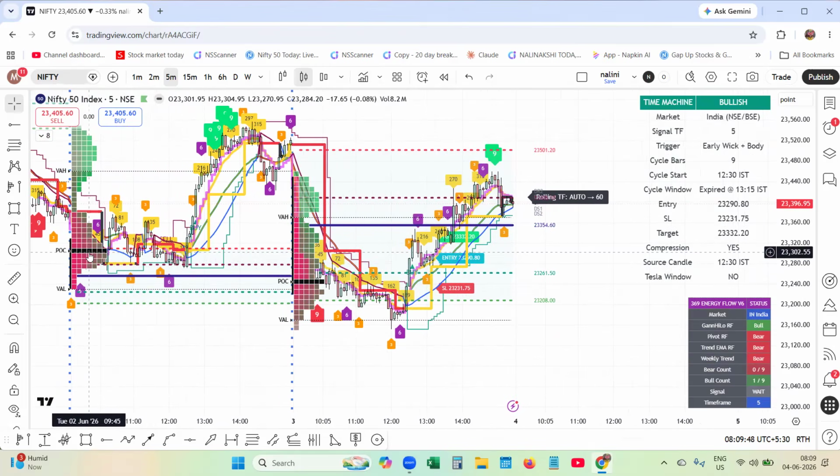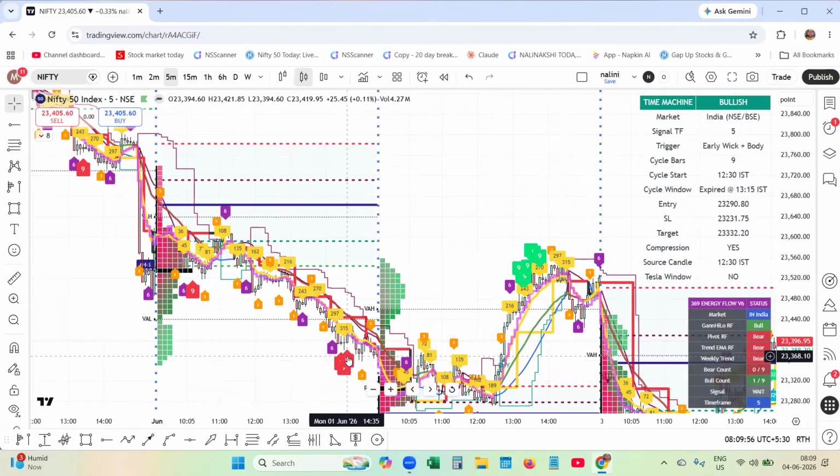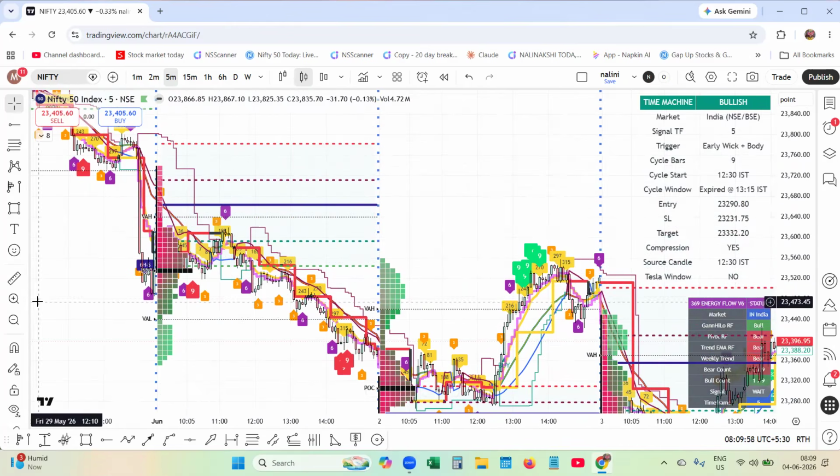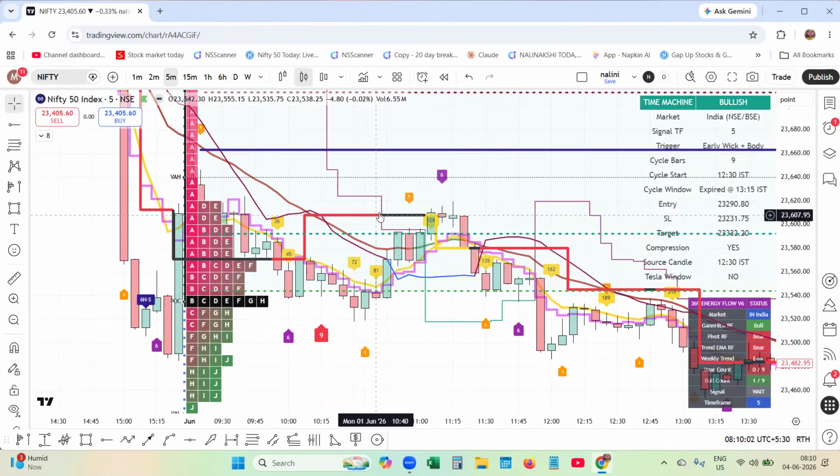See Tesla time, point of control building over here. If I go back, the point of control was here and price started coming down. In this price action, if I zoom in, you cannot make it out. See, it is going up. In live market, nothing has been formed.